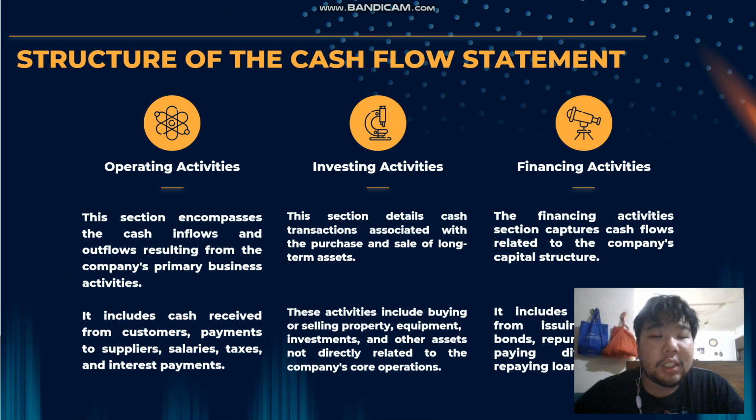Operating activities. This section encompasses the cash inflow and outflow resulting from the company's primary business activities. It includes cash received from customers, payments to suppliers, salaries, tax, and interest payments. Investing activities. This section details cash transactions associated with the purchase and sale of long-term assets. These activities include buying or selling property, equipment, investments, and other assets not directly related to the company's core operations.